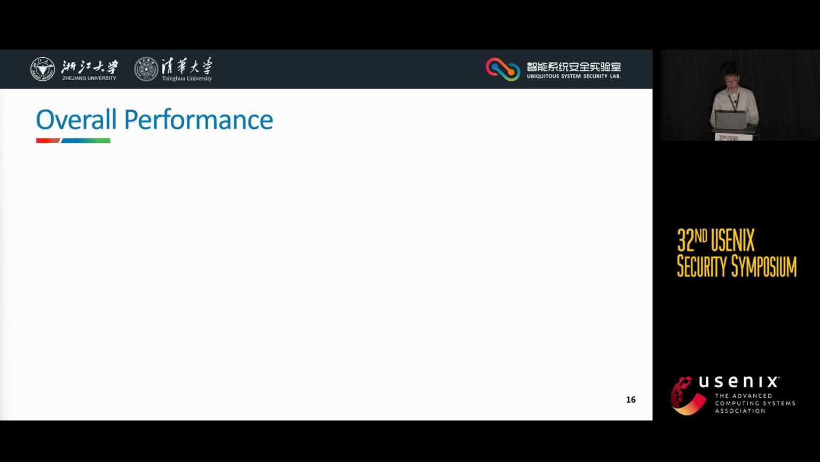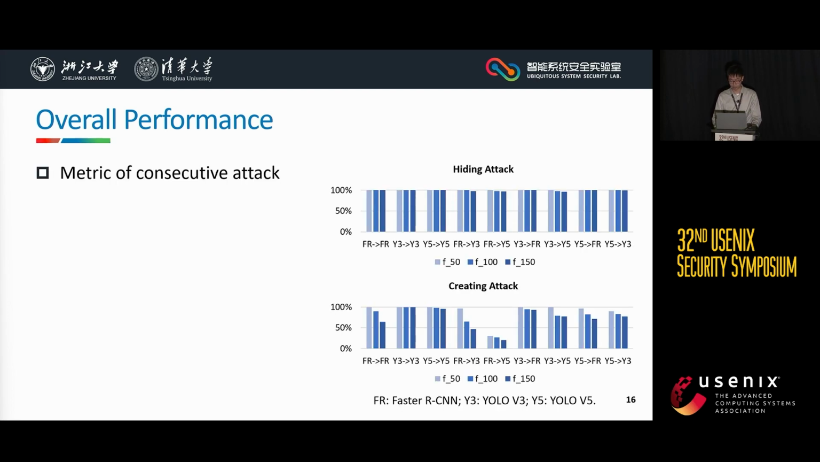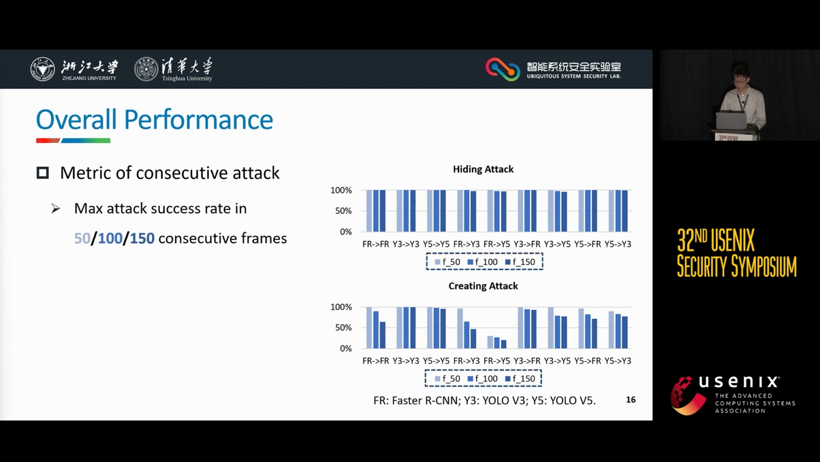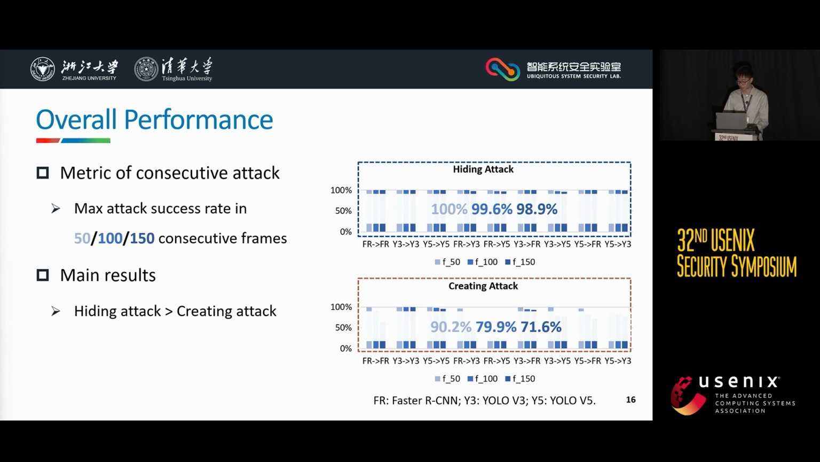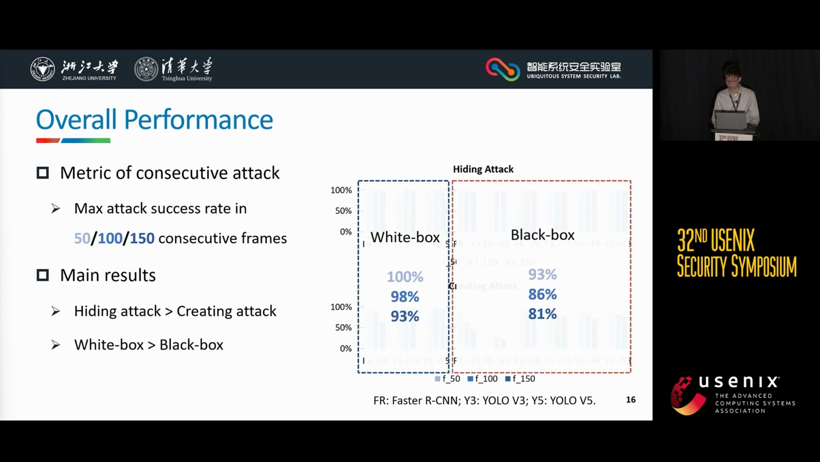To evaluate the performance in the real world, we employ the metric of consecutive attack, that is the max attack success rate in a specific number of consecutive frames. From the results, we can see the hiding attack is easier than the creating attack, and the white box attack is easier than the black box attack, but it's still feasible to attack a black box model via the transferability of TPatch in the real world.